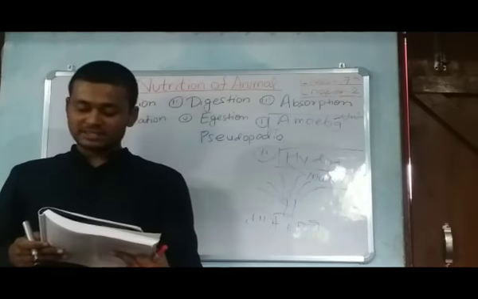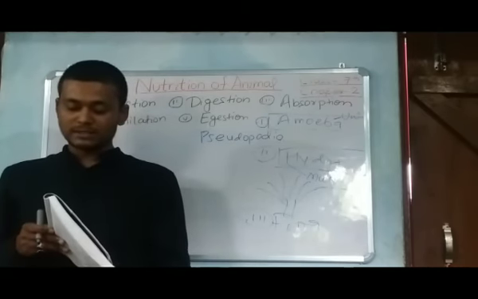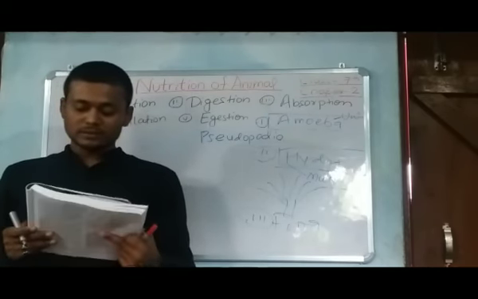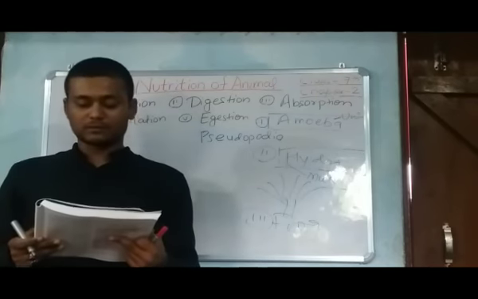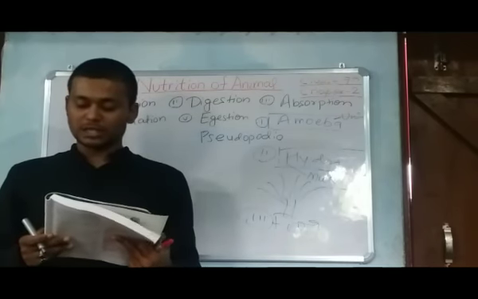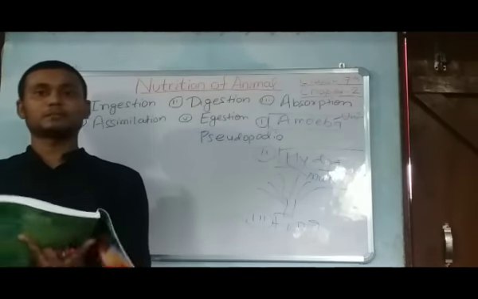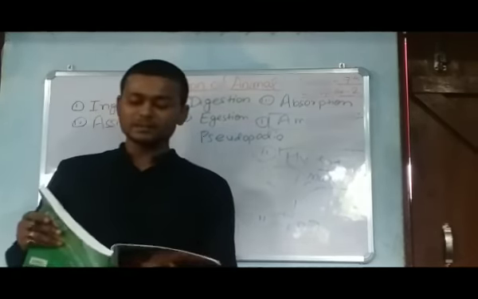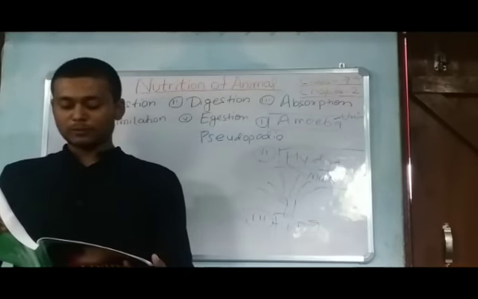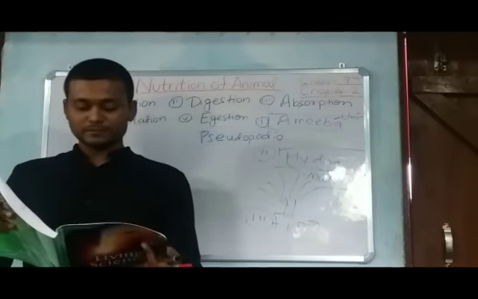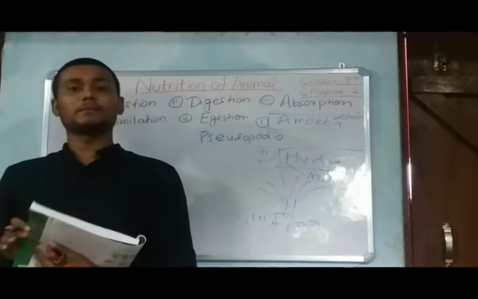Now the next is the butterfly, which also uses its proboscis to suck nectar from flowers. So mosquitoes, houseflies and butterflies also take food with the help of the proboscis.